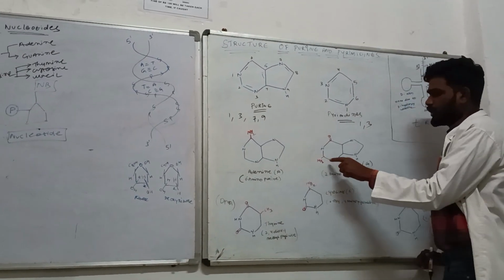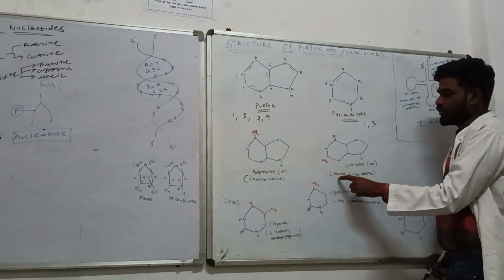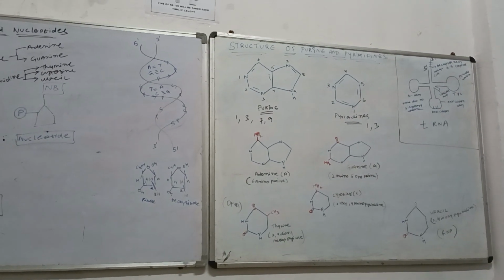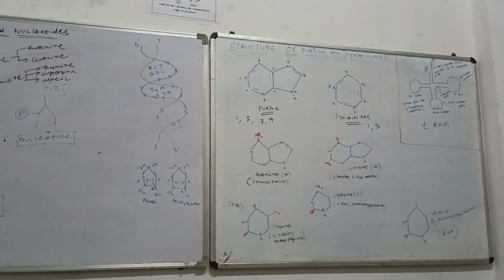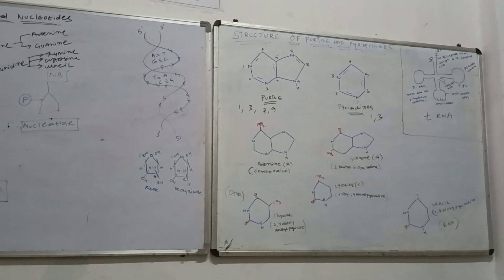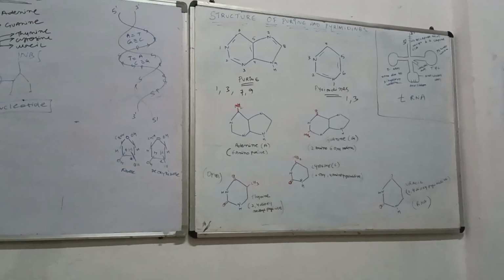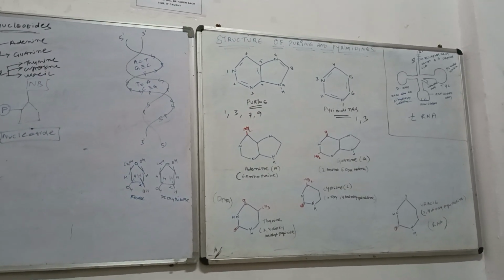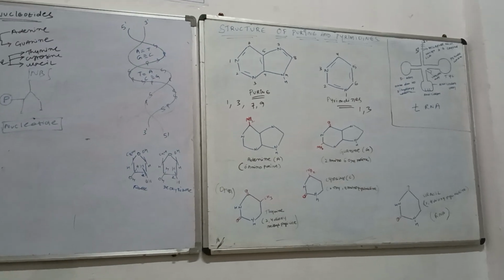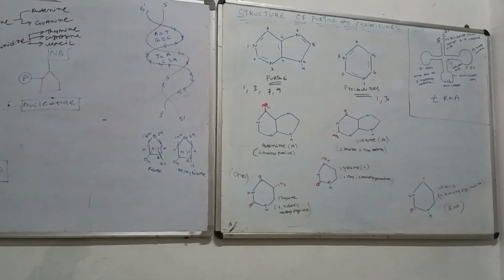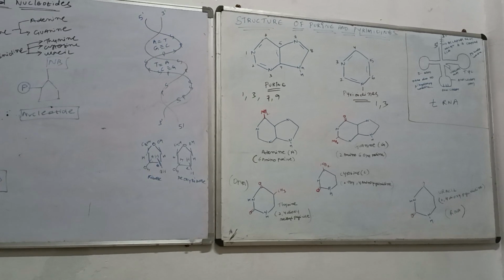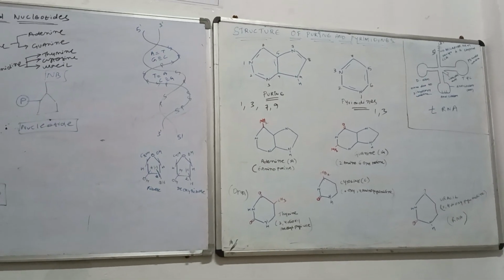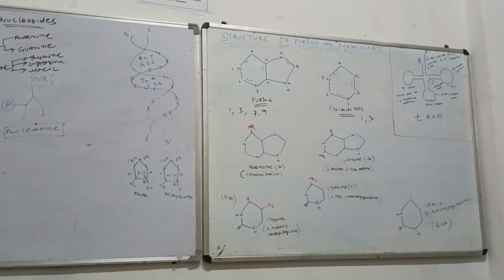At positions 2 and 6, position 2 has the amino group and 6 has the oxygen. The two purines we have discussed are adenine and guanine. Why is it called adenine? Because position 6 has the amino group. Why is it called guanine? Because position 2 has the amino group and position 6 has the oxy group. Take care, oxygen is present.